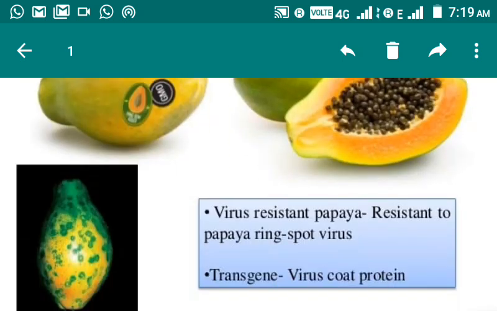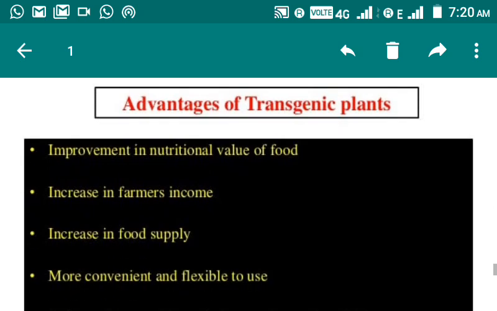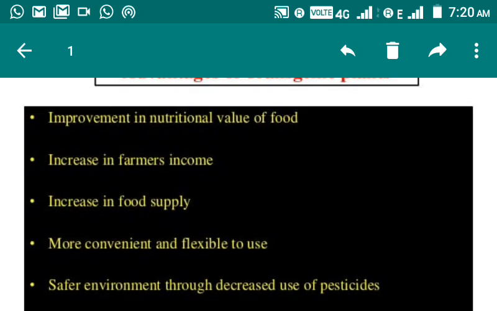Next one is genetically modified papaya, virus resistant papaya, resistant to papaya ring spot virus. That transgene is taken from the virus coat protein. Now what are the advantages of transgenic plants? First one is improvement in nutritional value of food. We have seen the golden rice which increases the nutritional value of rice.